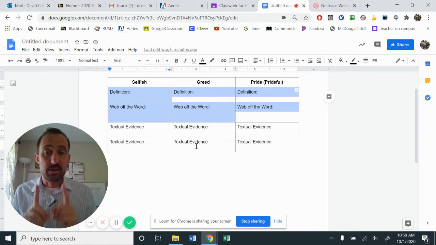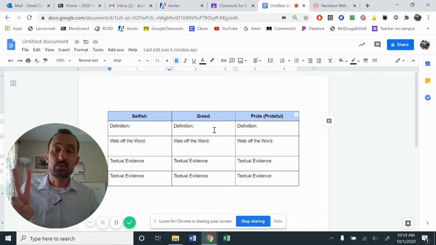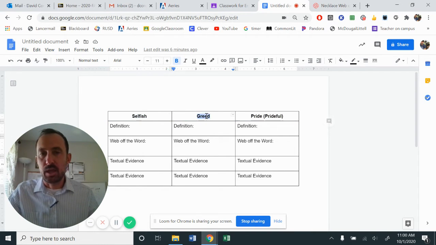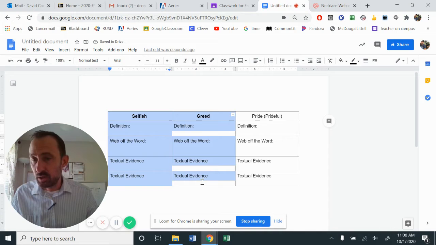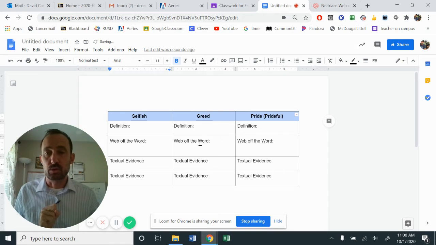However, your goal right now is to identify two out of the three theme words right here that you see. Identify two that you feel comfortable with writing about. If you pick selfish and greed or greedy, why don't you underline those, to make it known that you're going to use these two. Or maybe you don't want to do prideful. That sounds too difficult. Maybe undo that one, and then you would focus on these two columns right here. Can you please take a moment and identify which two theme words you want to work with?